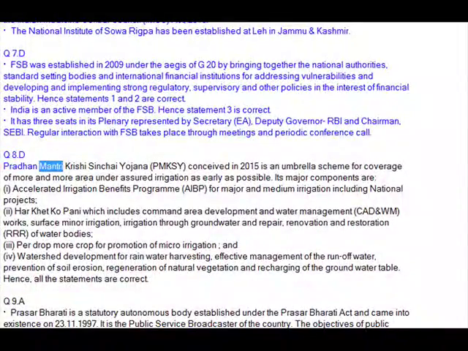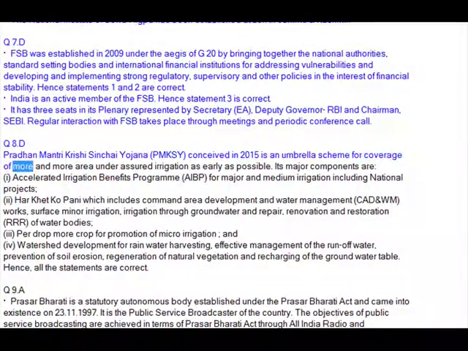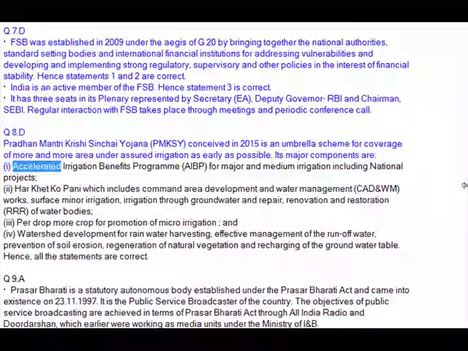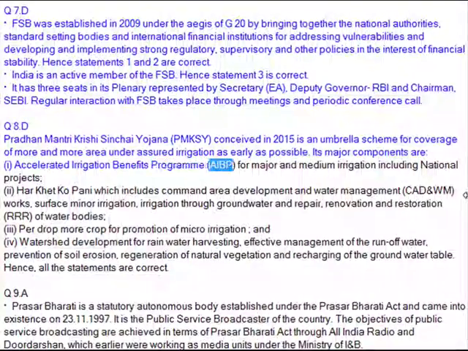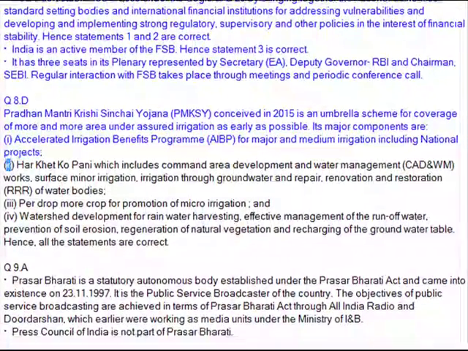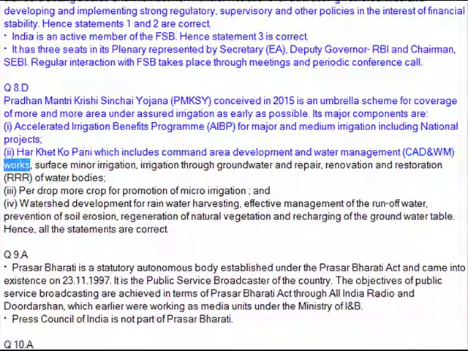Q8. D. Pradhan Mantri Krishi Sinchayee Yojana, PMKSY, conceived in 2015, is an umbrella scheme for coverage of more and more area under assured irrigation as early as possible. Its major components are the Accelerated Irrigation Benefits Programme, AIBP, for major and medium irrigation, including national projects; Har Khet Ko Pani, which includes Command Area Development and Water Management, CAD and WM works, surface minor irrigation, irrigation through groundwater, and repair,